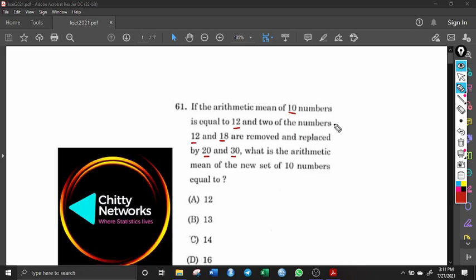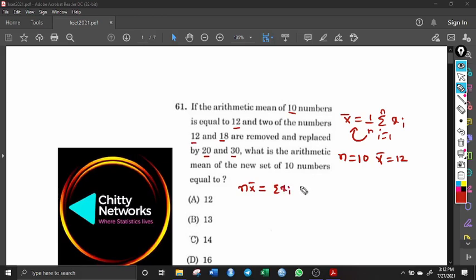of 10 numbers? So we have the formula that x bar is given by x bar equals 1 upon n summation i running from 1 to n of xi. So this is the formula. We have that here n equals 10, there are 10 observations, and x bar is equal to 12. Okay, and we can take this n to the other side, so n into x bar is equal to summation of xi.